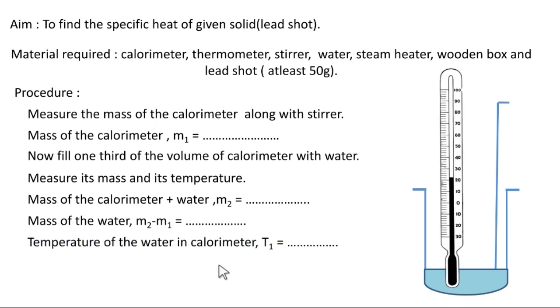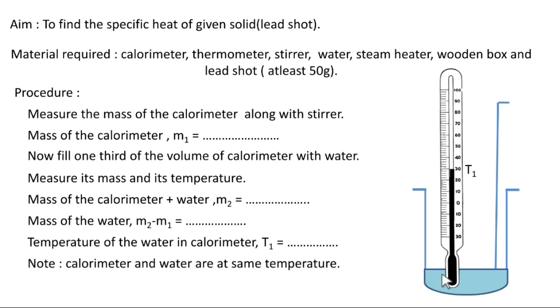The temperature of the calorimeter you have to measure with the help of a thermometer. Let it be T1. One thing you have to note here: the temperature of water is T1 and the temperature of the calorimeter is also T1. So the note point is that the calorimeter and water are at the same temperature, that is T1.